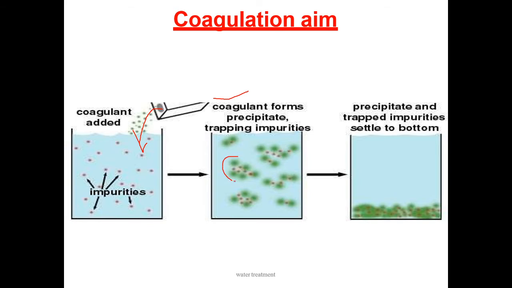So you can observe all the impurities here after the addition of the coagulant. Then finally it will become floc, and its specific gravity will increase compared to water. Then finally it will be settled down. The precipitate and trapped impurities settle to the bottom. This is called the coagulation principle.